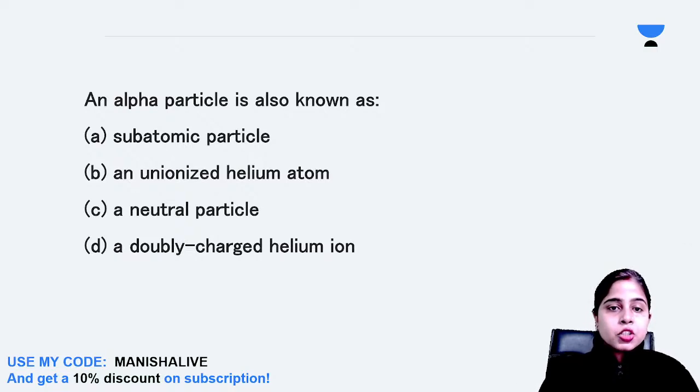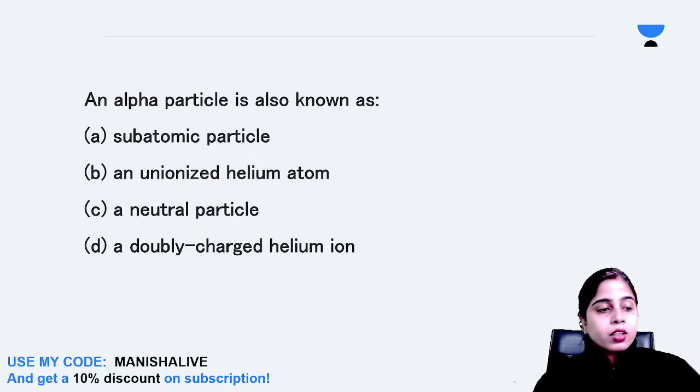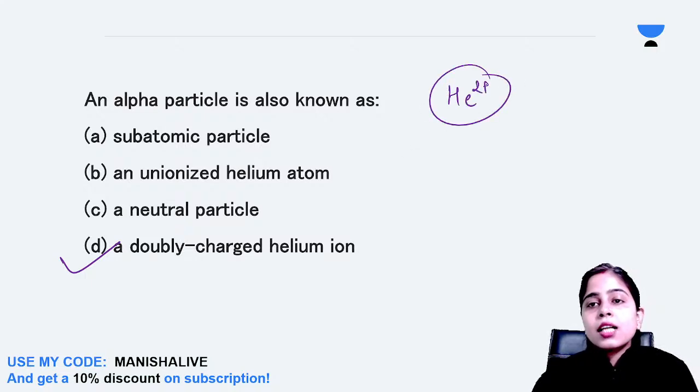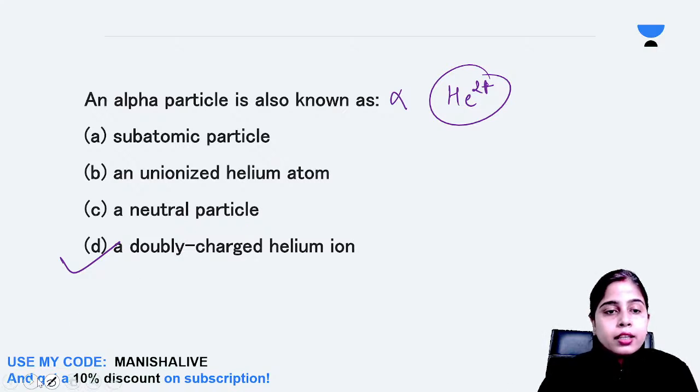Very good, Pranjal. Very good. Welcome to the class, Pranjal. Yes, it is option number D. So, alpha particle is this, He2+. This is doubly charged helium ion. This is your alpha particle. Yes, very good. Next question.